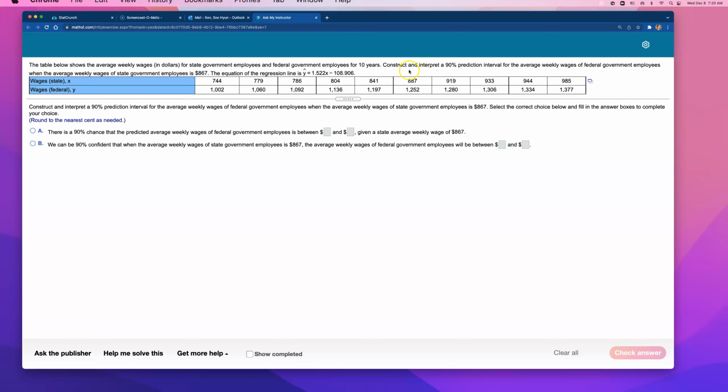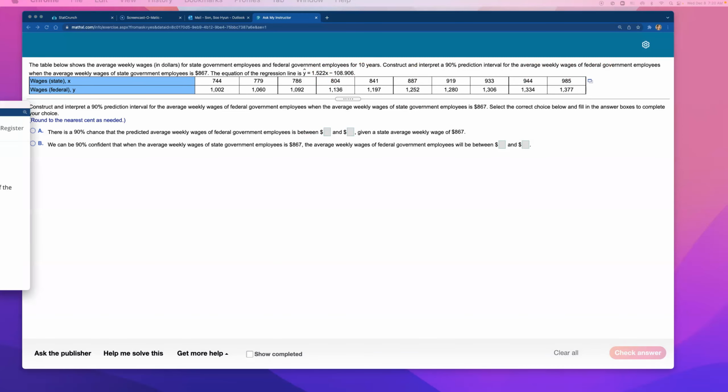So it says, construct and interpret a 90% prediction interval for the average weekly wages of federal government employees when the average weekly wages for state government employees is $867. So look at the x and y variable. We're trying to use the x variable to explain the y variable, okay? The equation of the regression is y hat equals 1.522x. The slope is positive, so I want to see it myself.